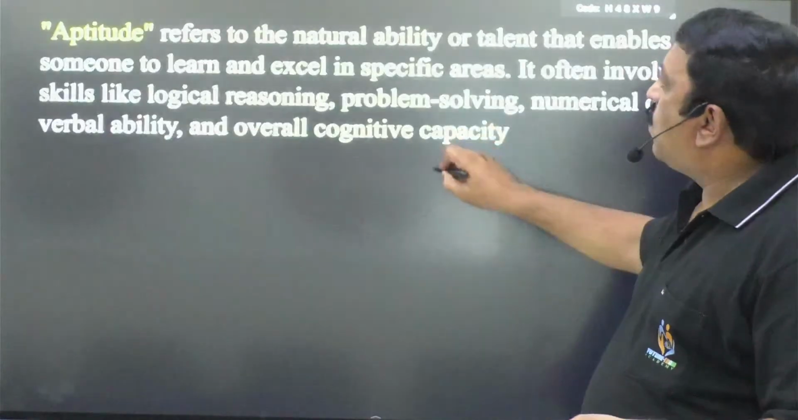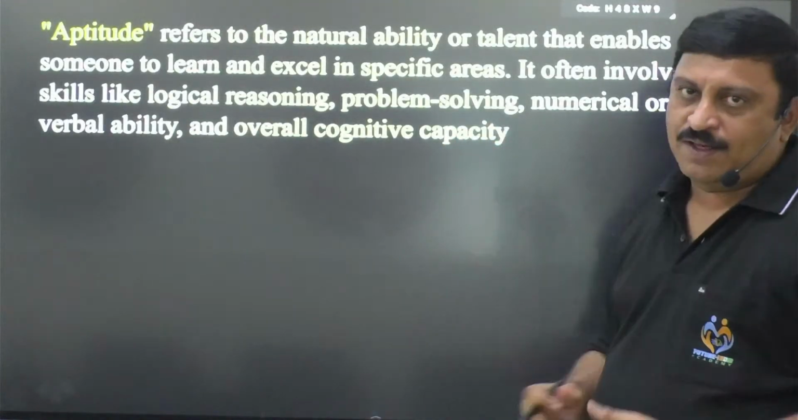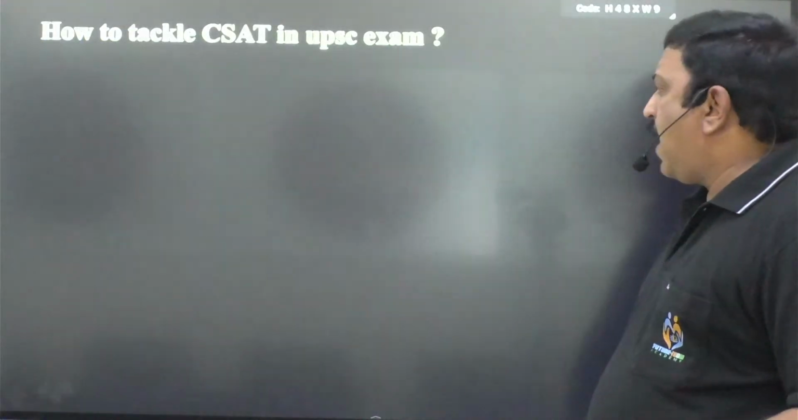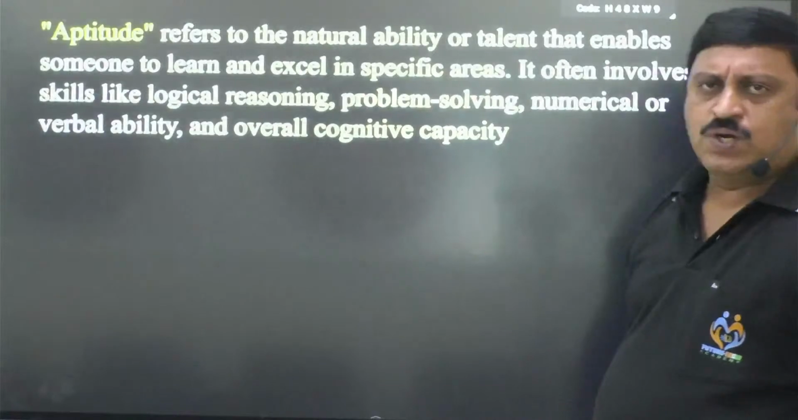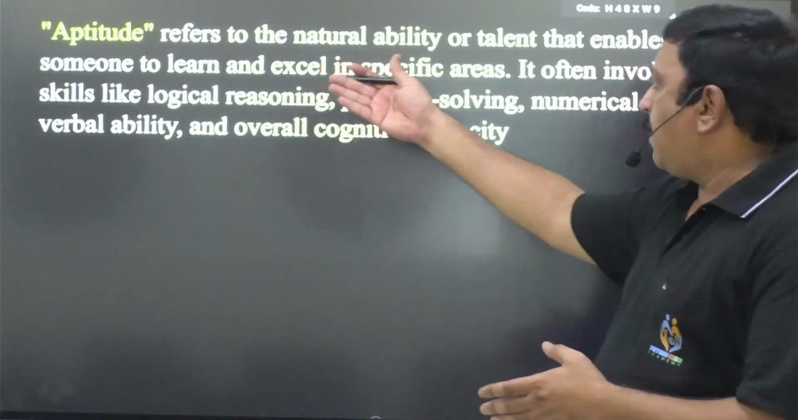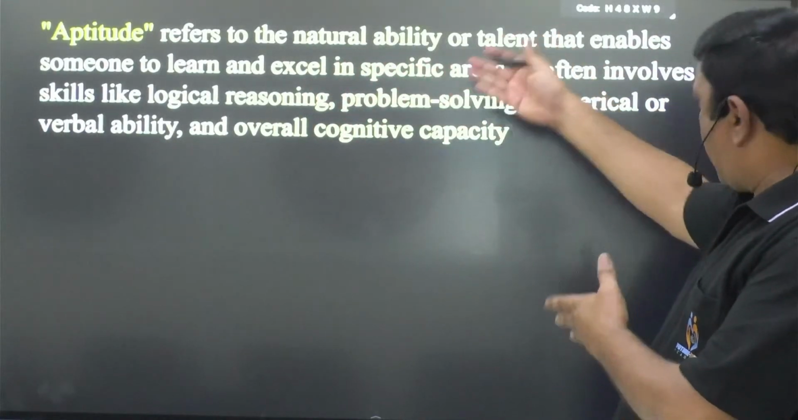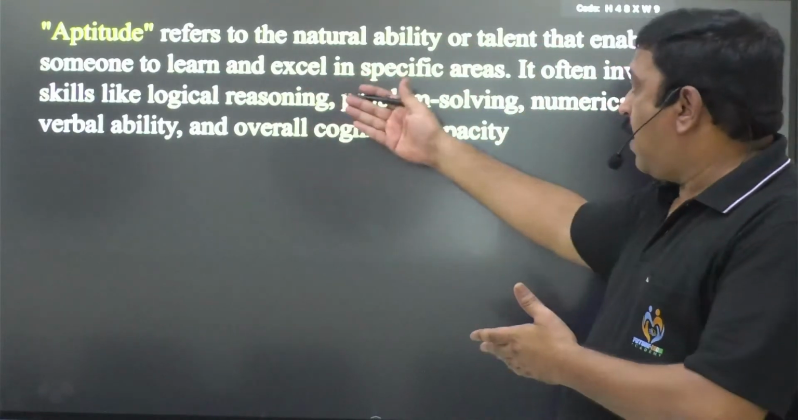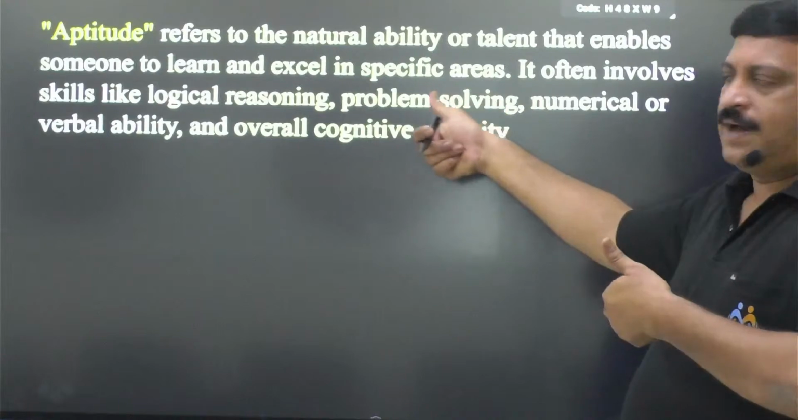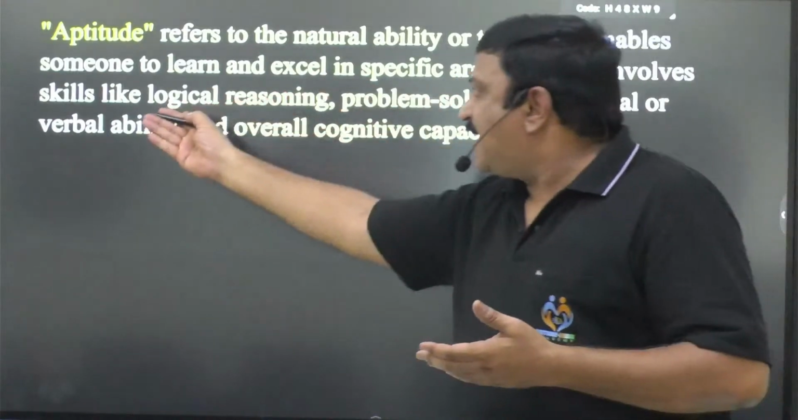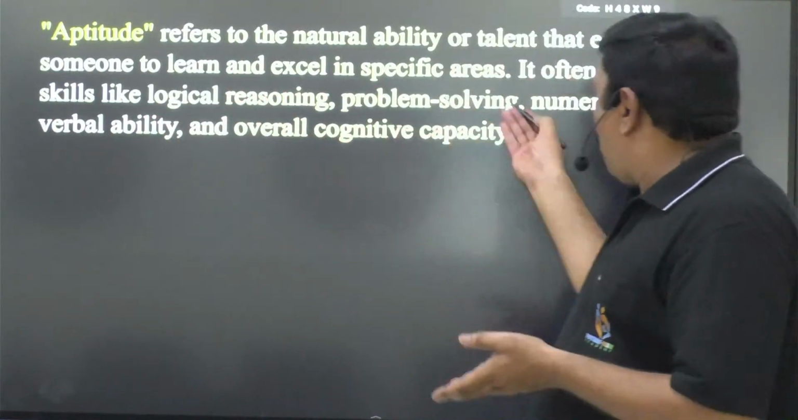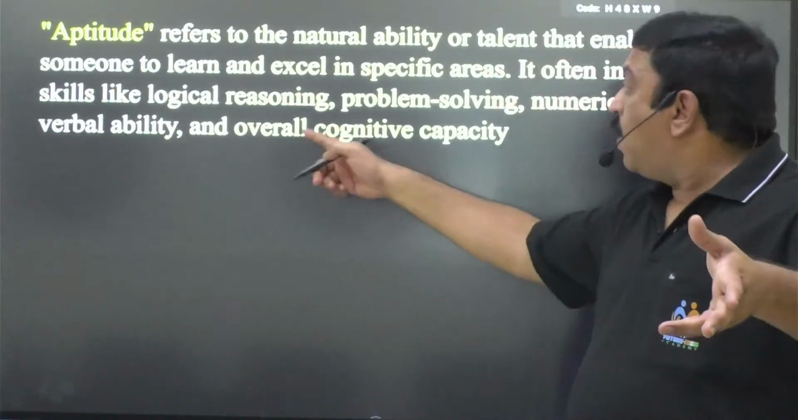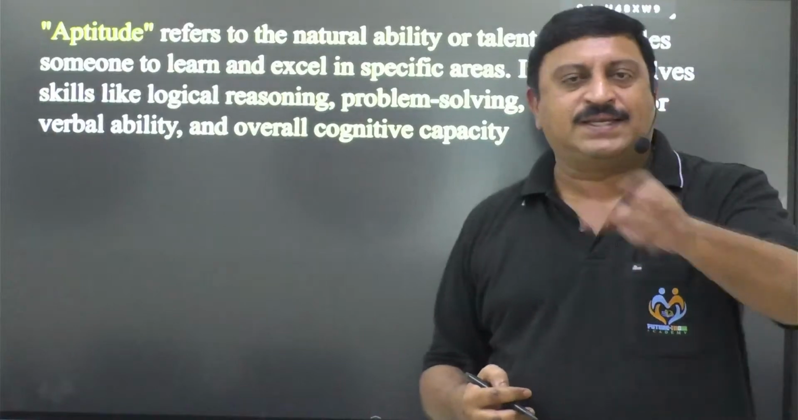So now let us go with how to tackle CSAT, right? This is the definition I made for aptitude. It refers to the mental natural ability or talent that enables someone to learn and excel in specific areas, right? It often involves skills like logical reasoning or problem solving, numerical or verbal ability, and overall cognitive capacity.